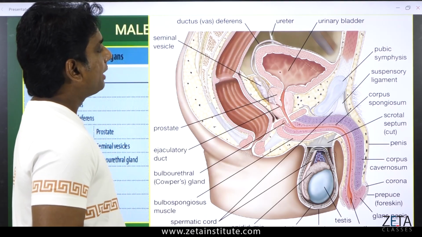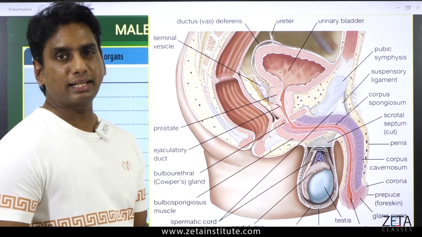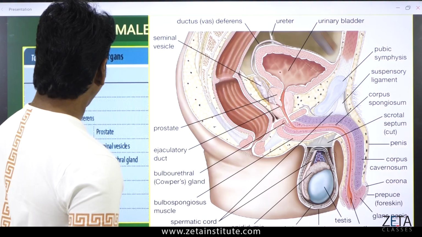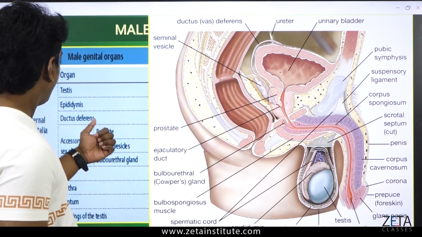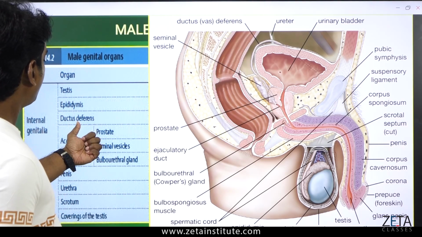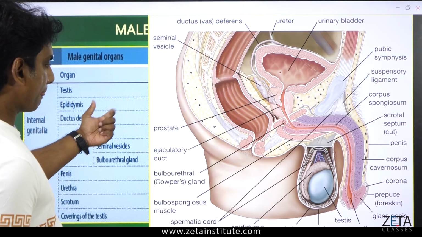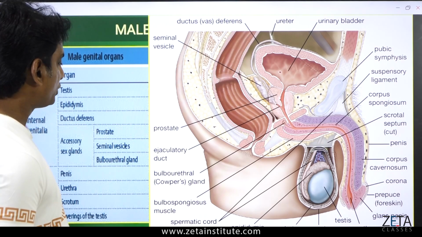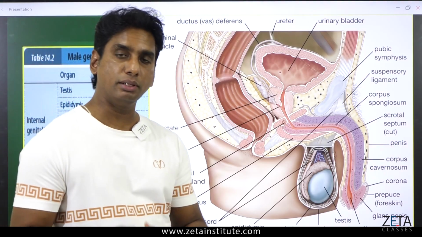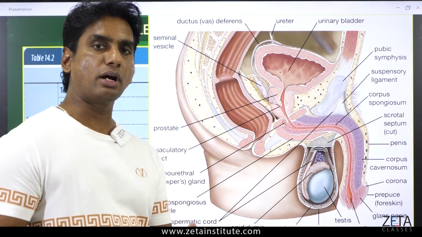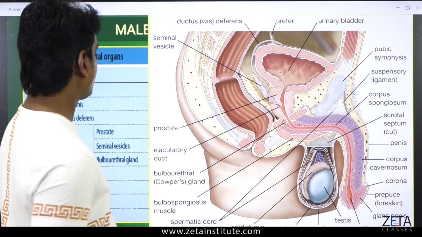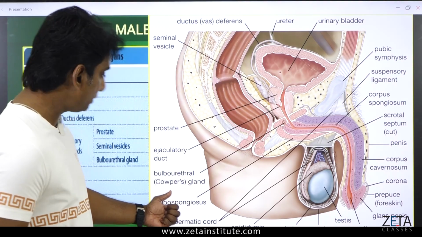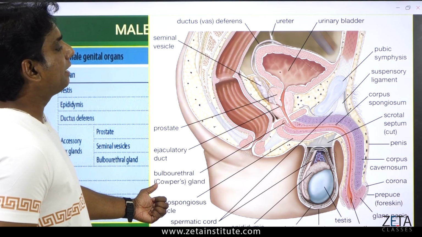Then we have not much external genitalia. When we go to the internal parts, we have the epididymis, and we have to study definitely about the glands, which we will be coming to. I will give you more clustered notes on the prostate gland, the bulbourethral gland, also called Cooper's gland, and the seminal vesicles.